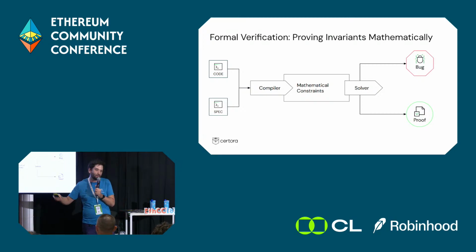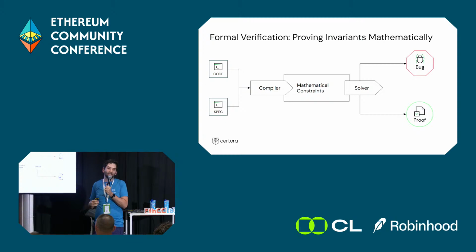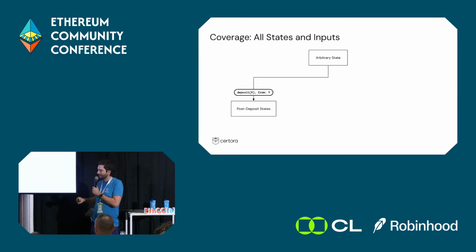However, if we can't prove it, many times we find a bug. When we see that the theorem doesn't hold, the tool will tell us it doesn't hold when I call this function with these inputs starting from this state. So that's great. And let's look into a little more detail. How do we check invariants with formal verification?